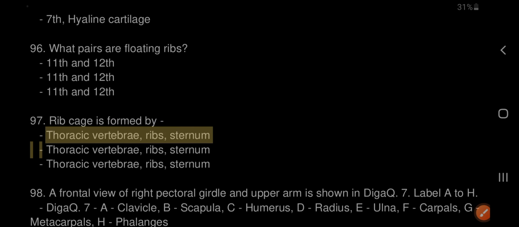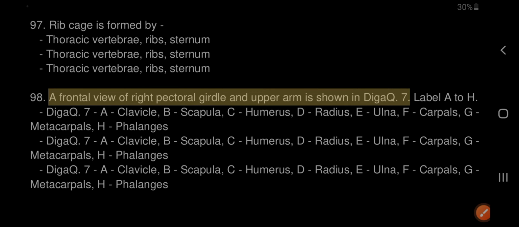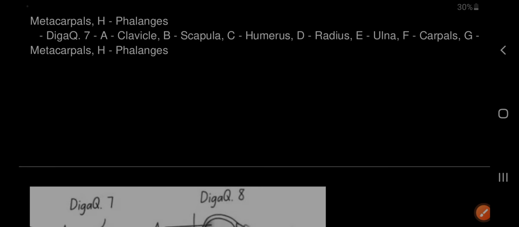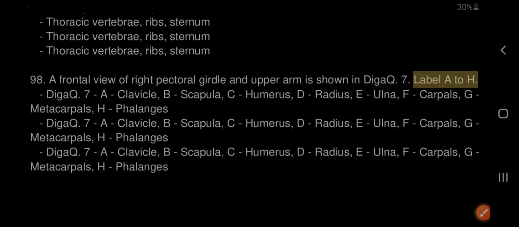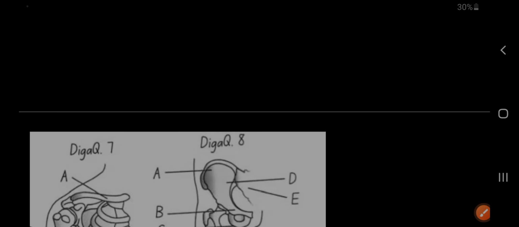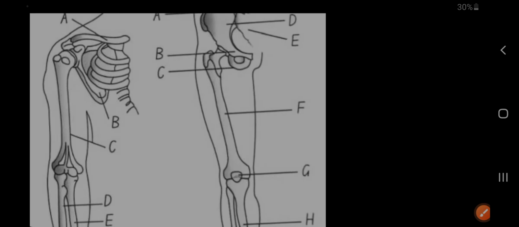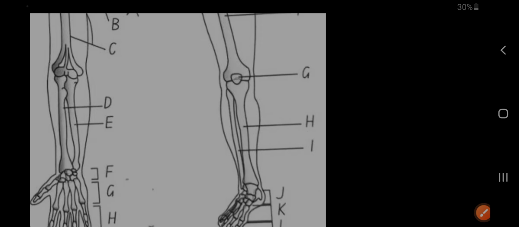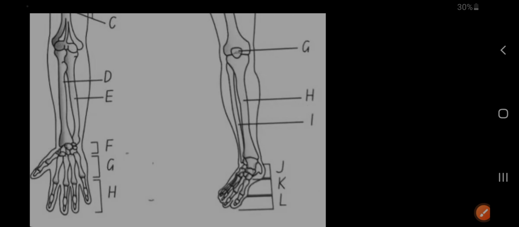98. A frontal view of the right pectoral girdle and upper arm is shown in Fig. 7. Label A to H. A, clavicle. B, scapula. C, humerus. D, radius. E, ulna. F, carpals. G, metacarpals. H, phalanges.